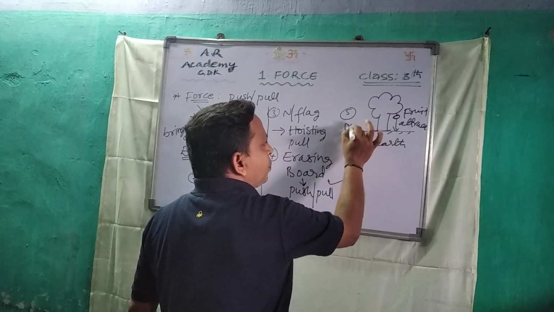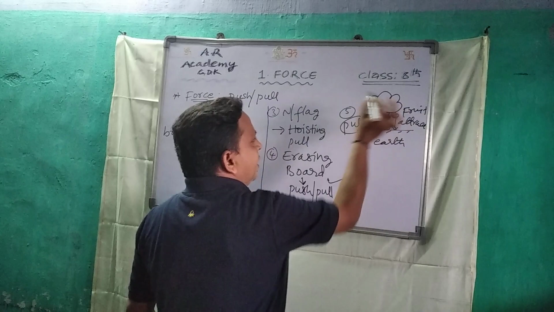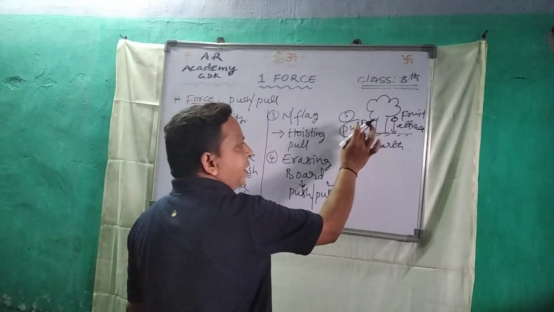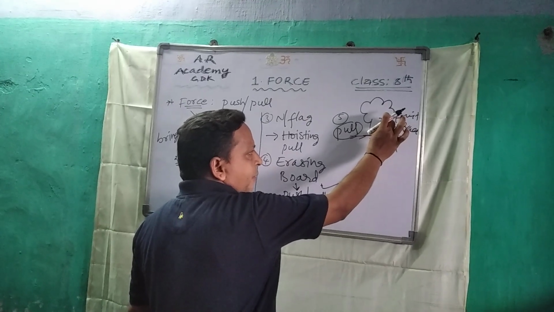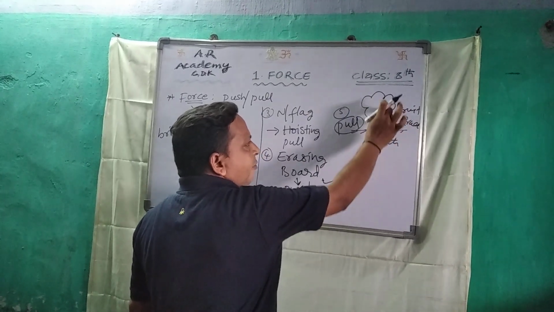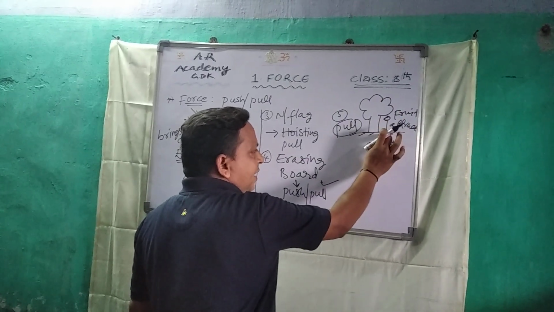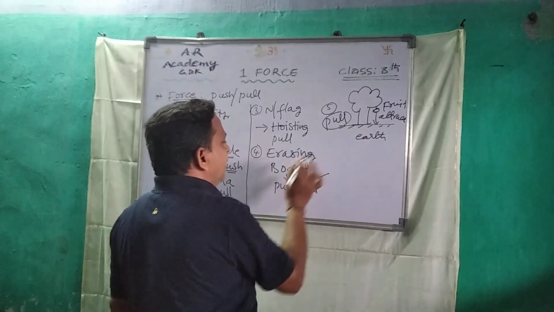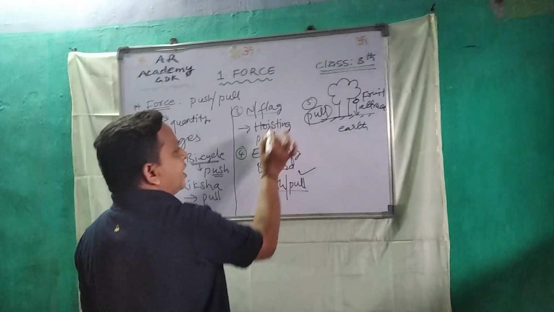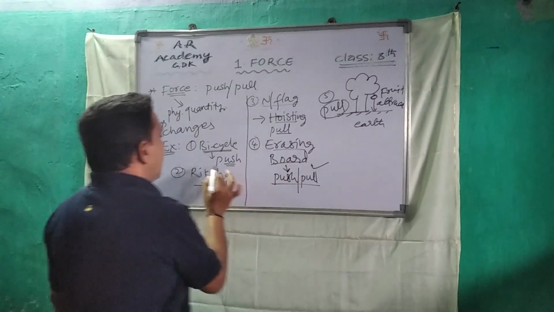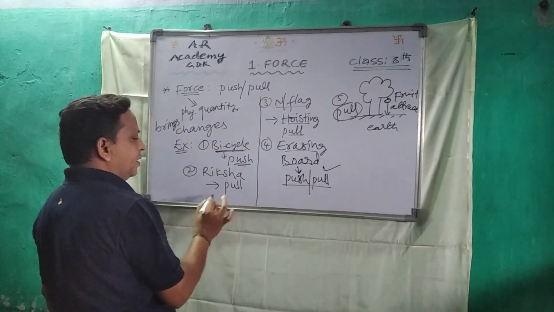Here it is one force, pull. Because of that pull, this mango or whatever fruit it may be, comes down from the tree toward the surface of earth. This is pull. Here erasing blackboard is push or pull. Flag hoisting is pull. And bicycle is push.